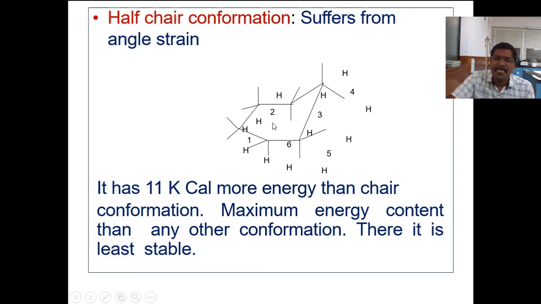Therefore the potential energy content increases up to 11 kilocalorie per mole. That means if you want to form this conformation, you must provide 11 kilocalorie per mole energy, and therefore it is highly unstable among all these conformations. Maximum energy is required for its formation, therefore it is the least stable.